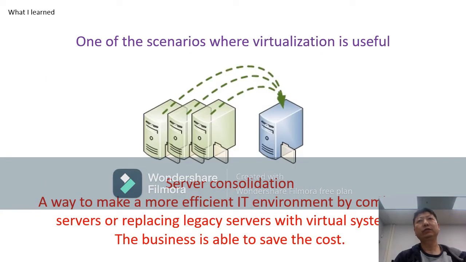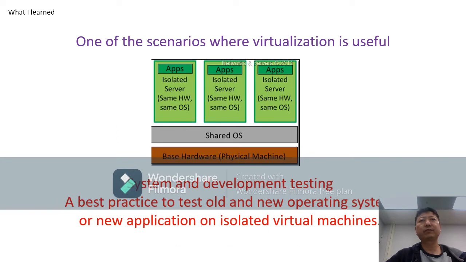I'm going to show 3 scenarios where virtualization is useful. One is server consolidation, a way to make a more efficient IT environment by combining servers or replacing legacy servers with virtual systems. The business is able to save the cost. Next scenario is system and development testing.